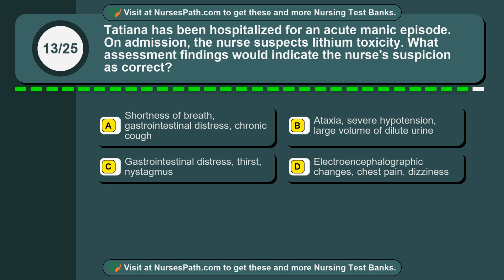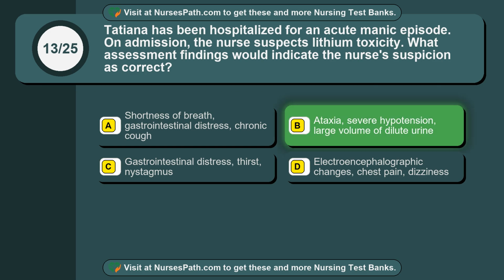Question 13. Tatiana has been hospitalized for an acute manic episode. On admission, the nurse suspects lithium toxicity. What assessment findings would indicate the nurse's suspicion as correct? Option A. Shortness of breath, gastrointestinal distress, chronic cough. Option B. Ataxia, severe hypotension, large volume of dilute urine. Option C. Gastrointestinal distress, thirst, nystagmus. Option D. Electroencephalographic changes, chest pain, dizziness.